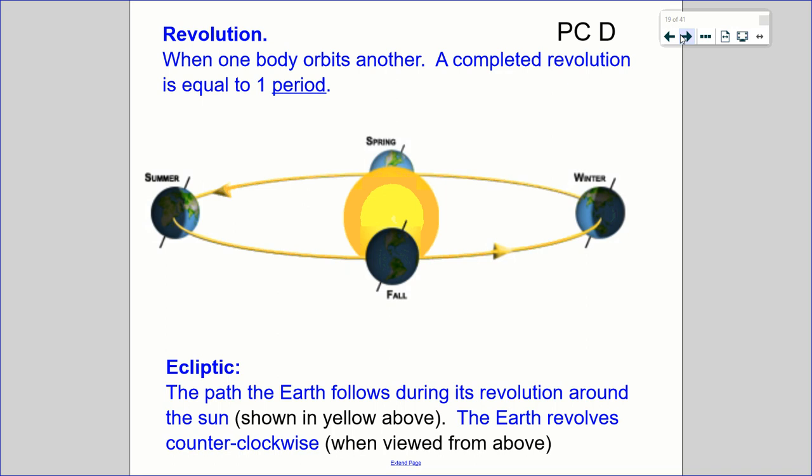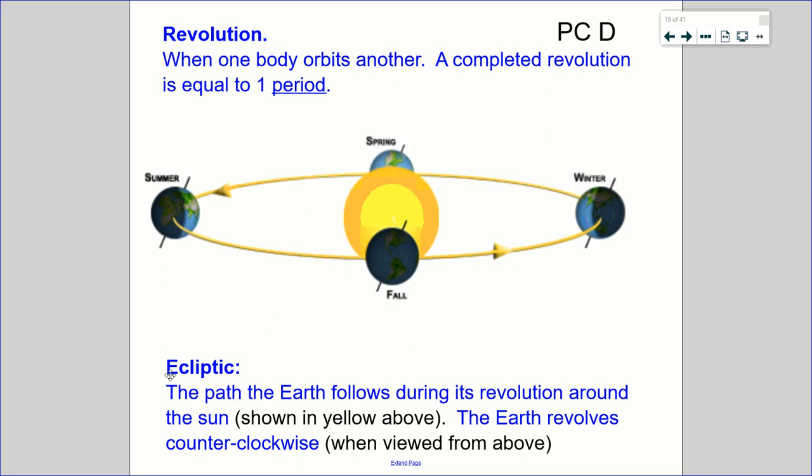Okay, the other thing I want to talk about is revolution. This is when one body orbits another. A completed revolution is equal to one period. If you happen to be on Earth, that's 1 year. But as we saw last week, all of the planets have different periods, and therefore they spend more or less time going around the sun in their revolution.